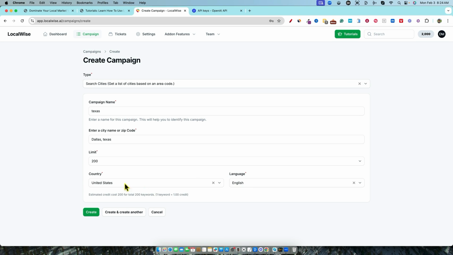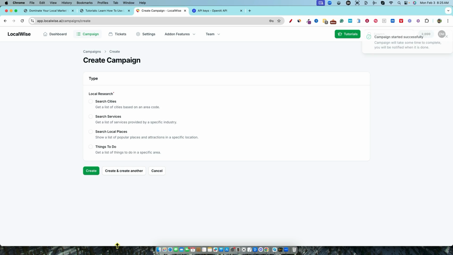We're going to stick with English and country, United States. And so it says right here, estimated cost 200 for total 200 keywords. One keyword equals 1 credit. So now what we will do is create and create another. I like how you can just push create and that's it, right? And you can come back, or we can go create and create another, right? So I'm going to go boom right there.